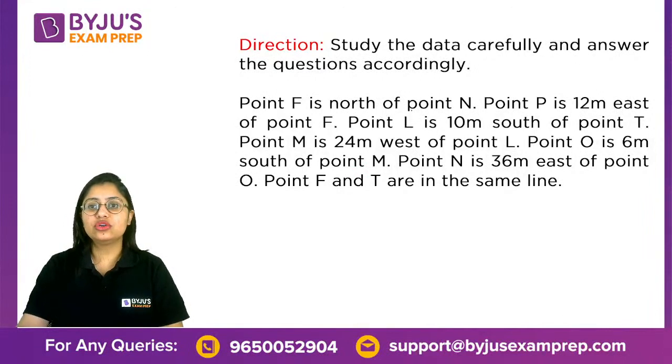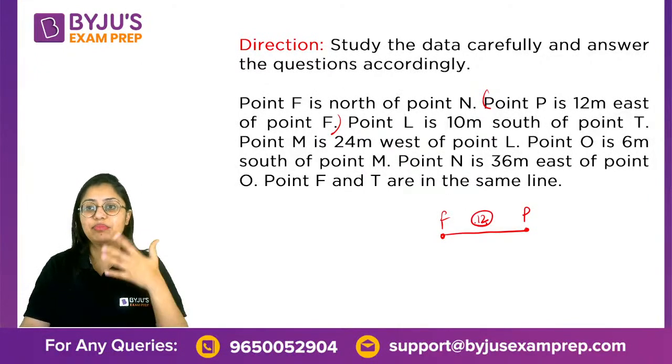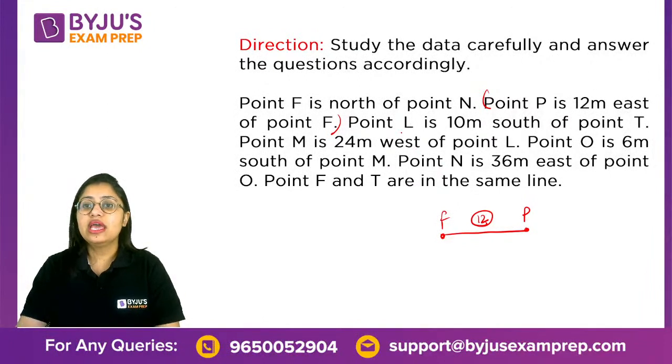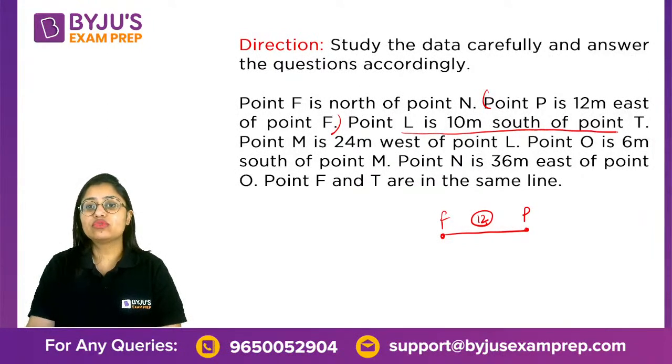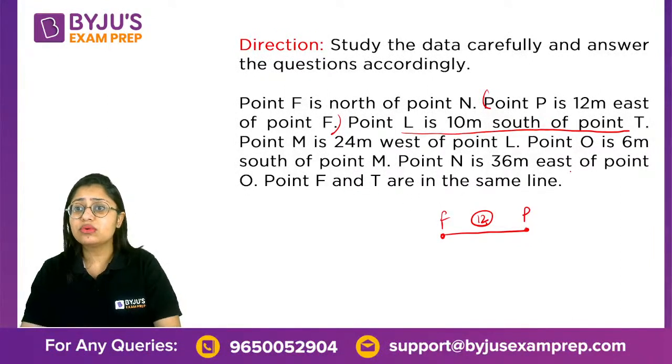F is north of point N. P is, I'm going to start with this. P is 12 meters east of point F. I'm just going to assume my page is long enough. L is 10 meters south of point T. I have no idea where L and T are. So F and P, do I have any position regarding F and P?